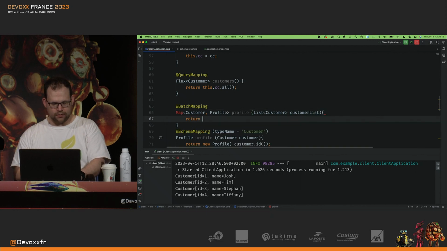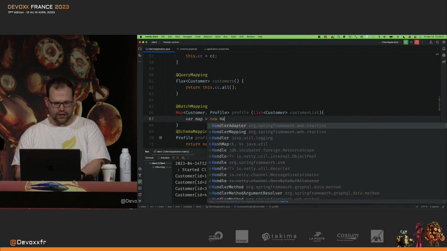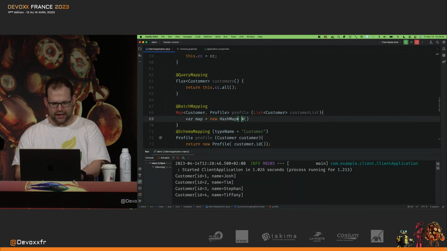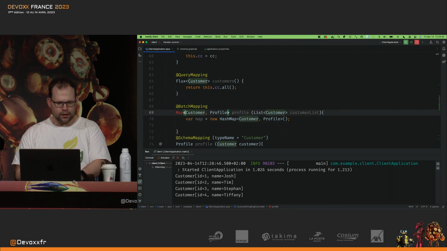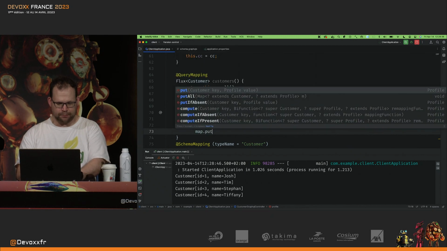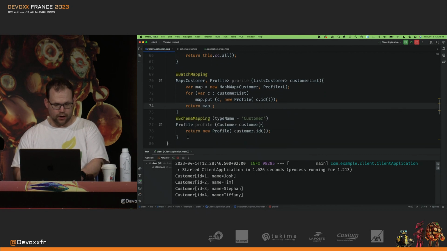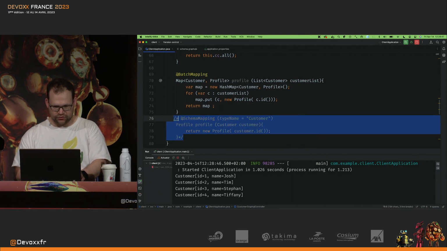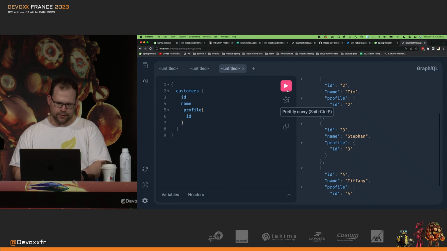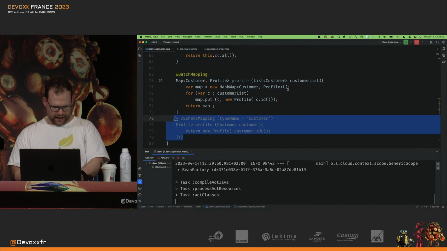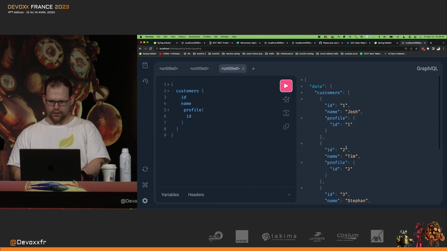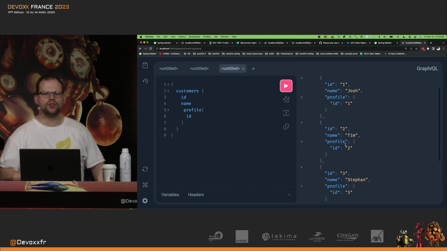Spring for GraphQL gives you this very efficient approach to building services that lets you hide the construction of the backend services from the clients. They don't need to care about how this is done. So you can imagine making a network call to a service that gives you access to all the data for those customers, okay? So for var c : customerList, map.put(c, new Profile(c.id)), return map, okay? So this will get called instead of this. We can restart it. And again, you know, the same, compiling. Okay, there you go. Same thing.